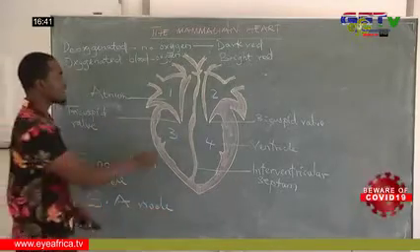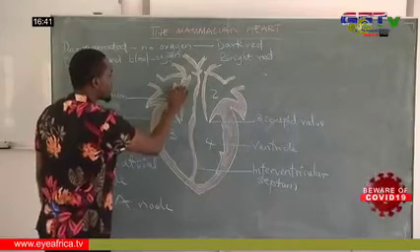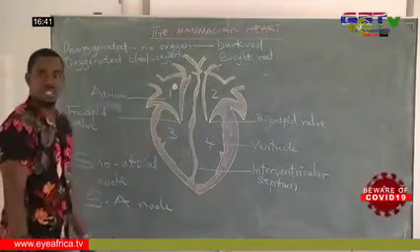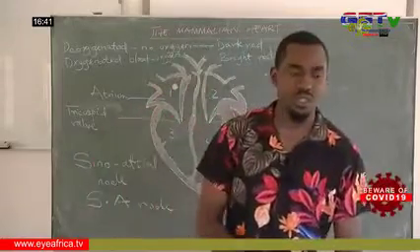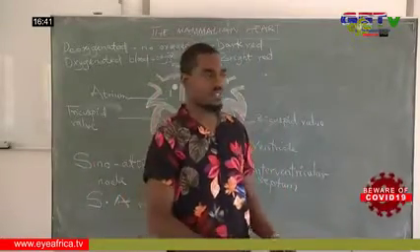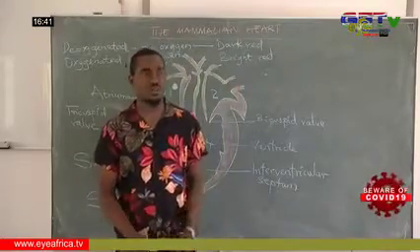It is found in the right atrium, which helps to pump the blood around the body. This is about the structure of the heart.